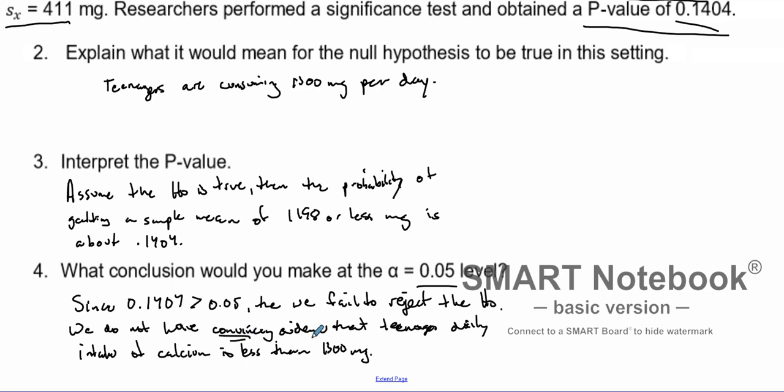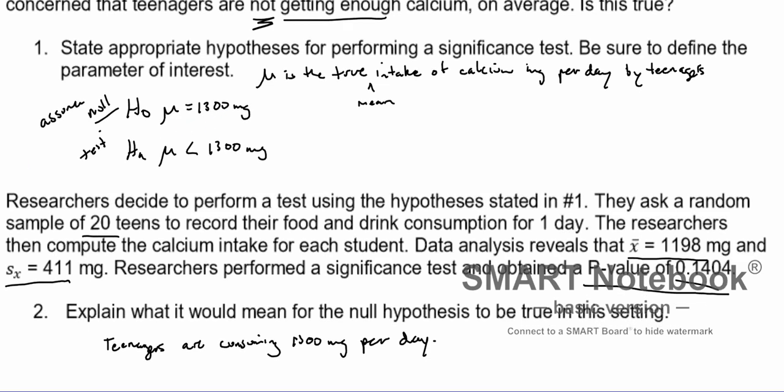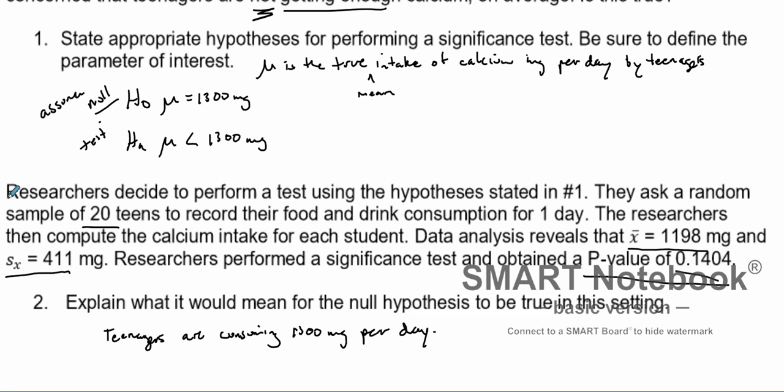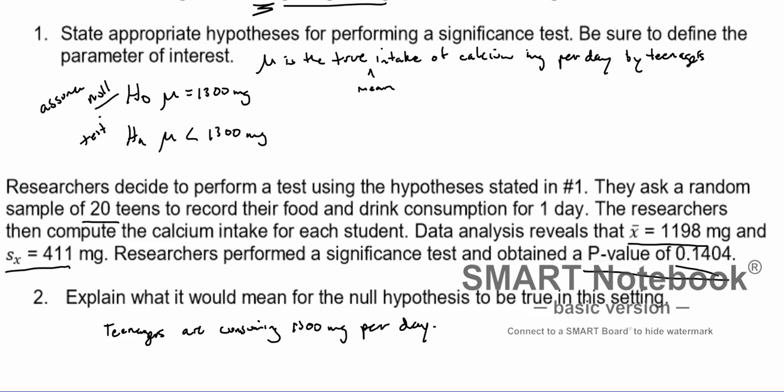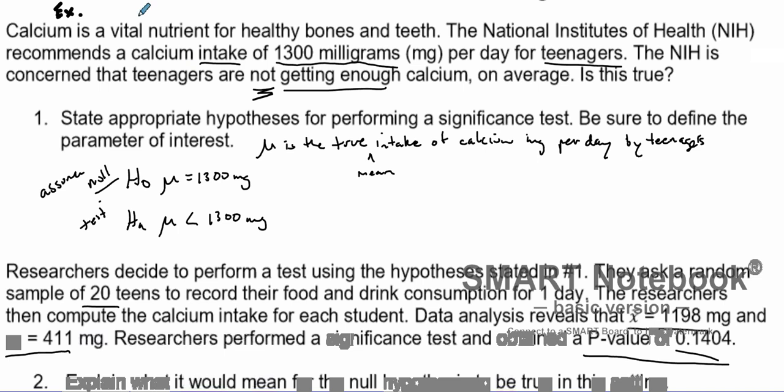The key word is convincing evidence that teenagers' daily intake of calcium is less than 1,300 milligrams. We're not saying this is necessarily true. It's just that we didn't find statistically significant evidence to support that it's false. And that is how we use p-values and hypothesis testing in order to come up with some conclusions.